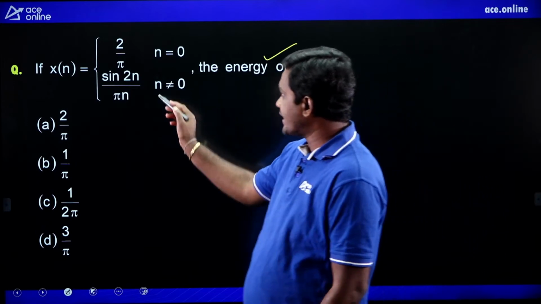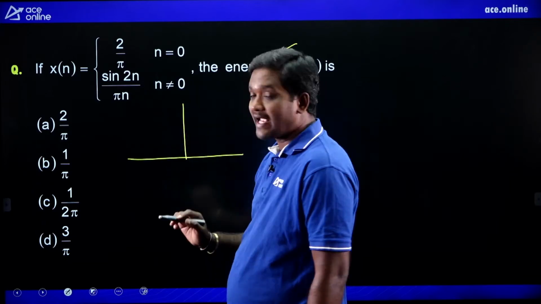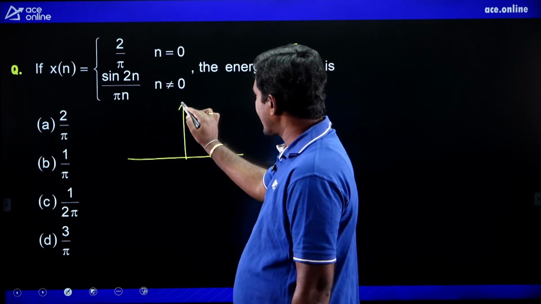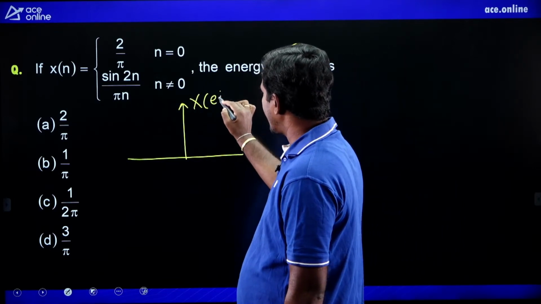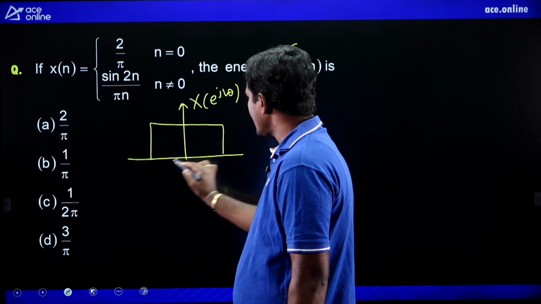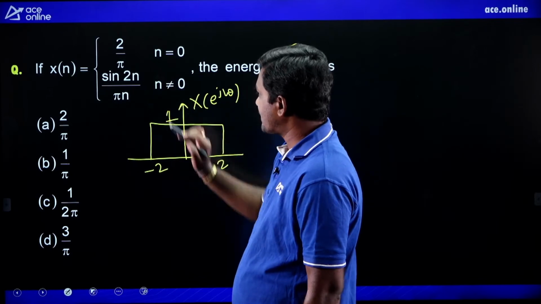Means we need the DTFT of this one. What is the DTFT of this one? It is sin an by pi n. What is the DTFT of sin an by pi n? Rectangular of omega by 2a. So the DTFT becomes minus 2 to 2 and the value is 1.